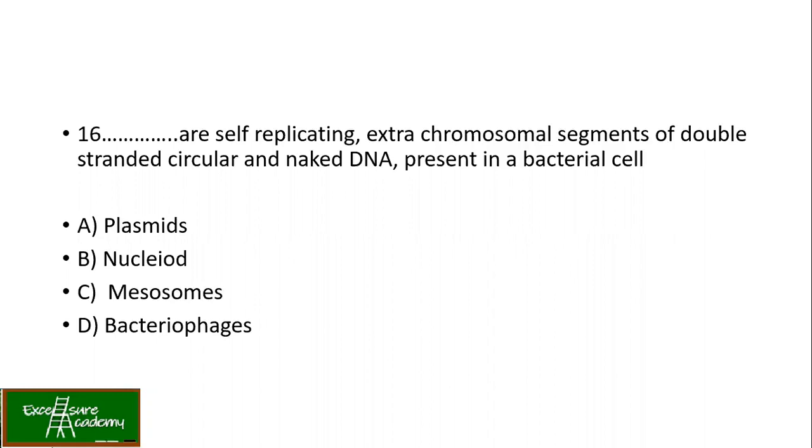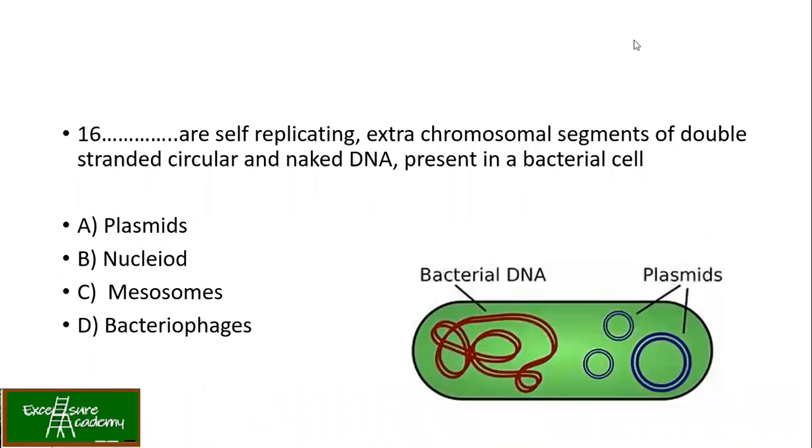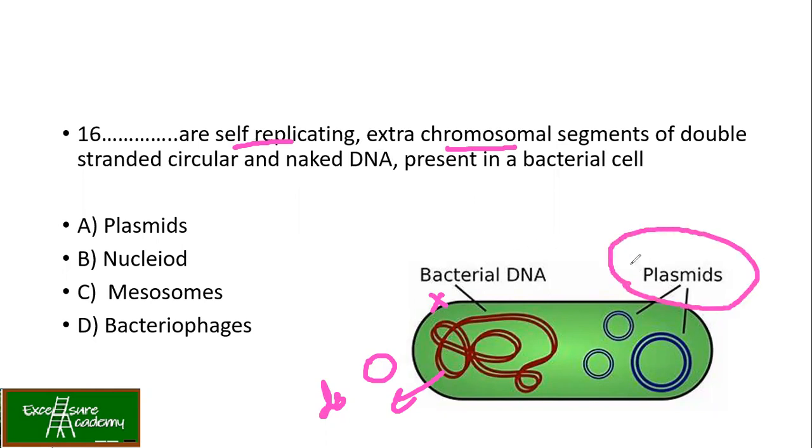So dash are self-replicating extra chromosomal segments of double-stranded circular and naked DNA present in a bacterial cell. We know that in a bacterial cell, as discussed before, it has the bacterial DNA, right? This is double-stranded and circular. But here they are asking something else which is self-replicating and extra chromosomal. So here they are not talking about the bacterial DNA but about something else. Now we know that it is the plasmids. They come under the extra chromosomal segments, which is again double-stranded and circular in nature.